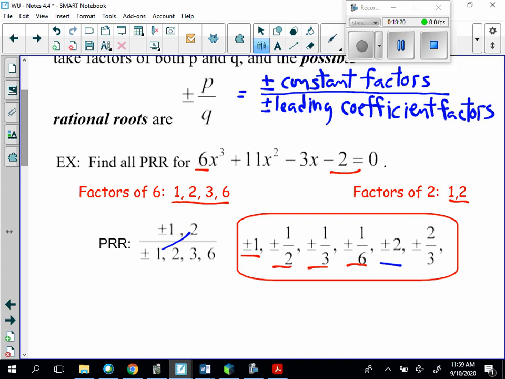We will say 2 divided by 2 is 1, that's already there. We will say 2 divided by 3 is 2/3. And we will say 2 divided by 6 is 1/3, and it's already there. So if there are any possible rational roots, then they have to come from this area. Pause if you need to.